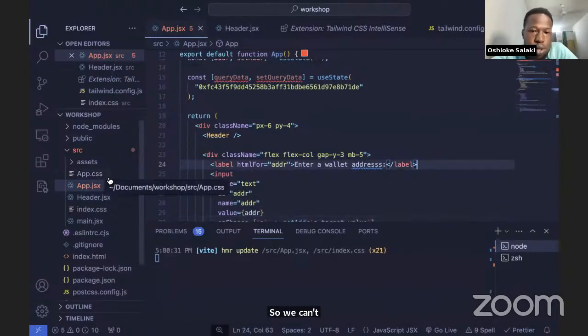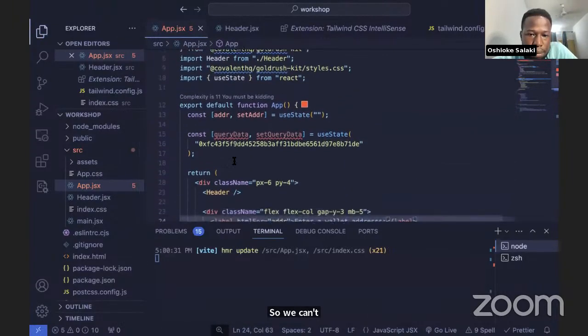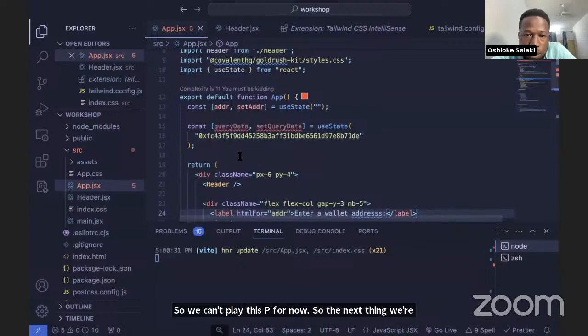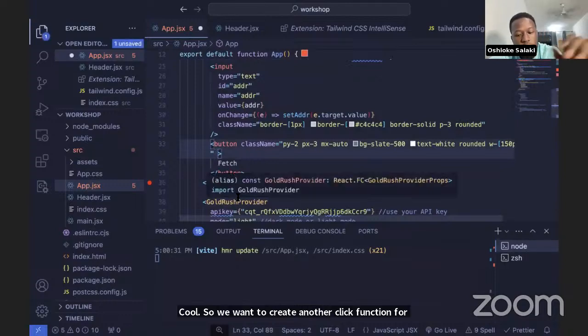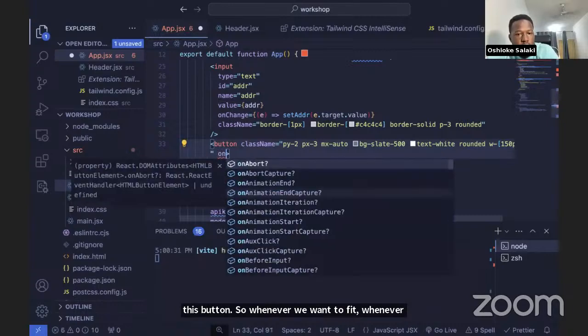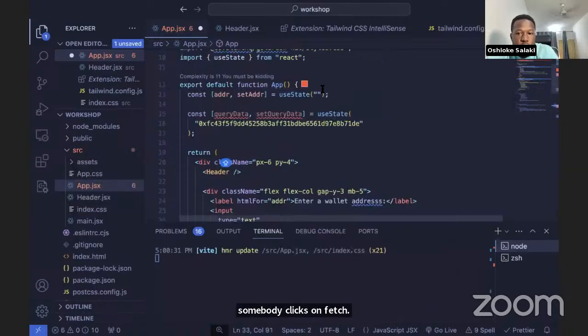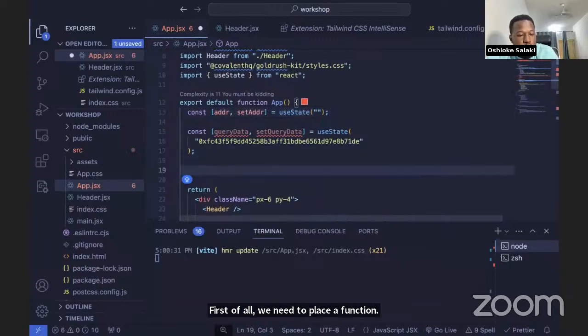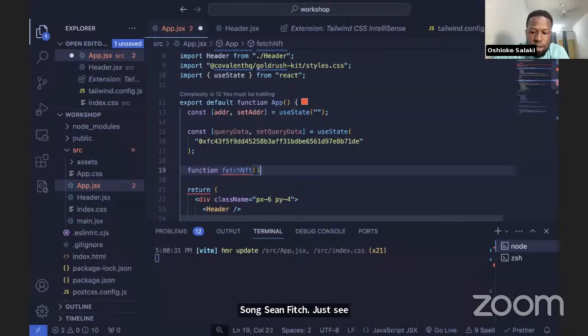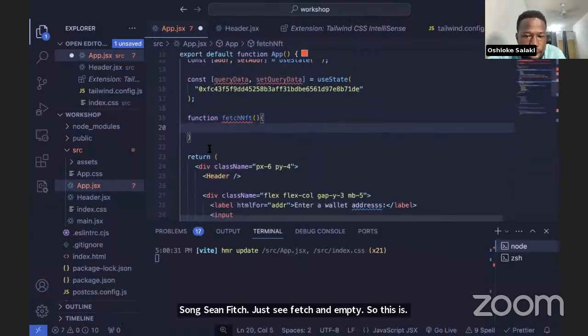The next thing we're going to be doing is to create an onClick function for this button. Whenever somebody clicks on fetch, we first need to create a function. This is the function that is going to be triggered whenever we click on that fetch button. So let's say function fetchNFT.